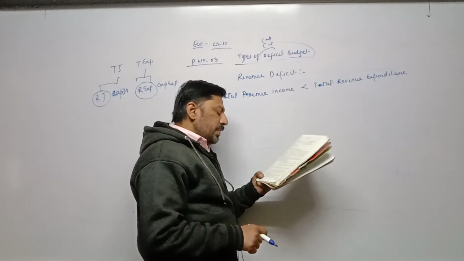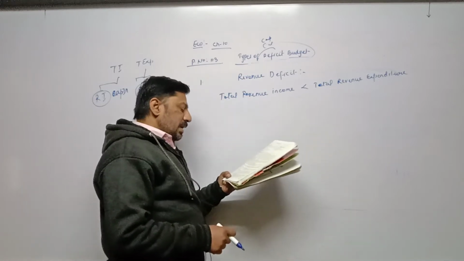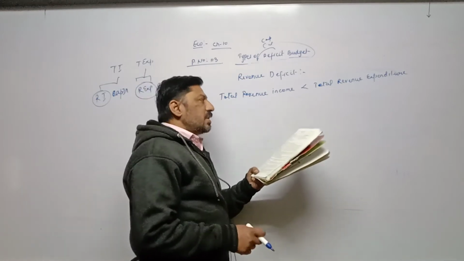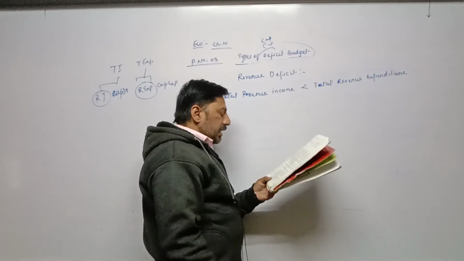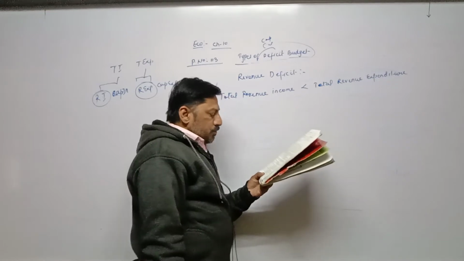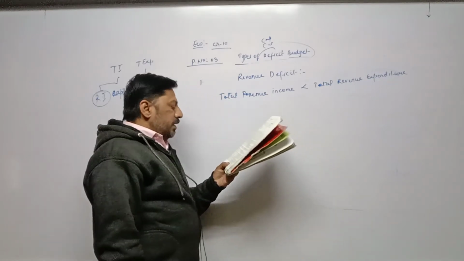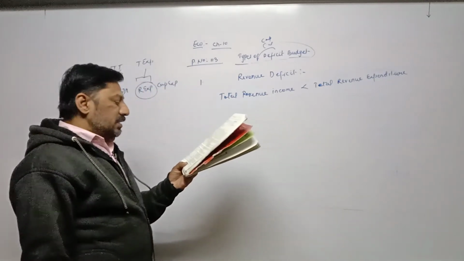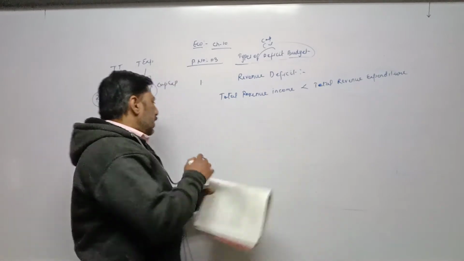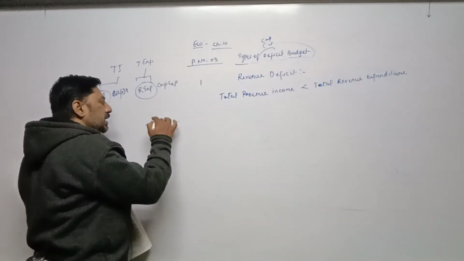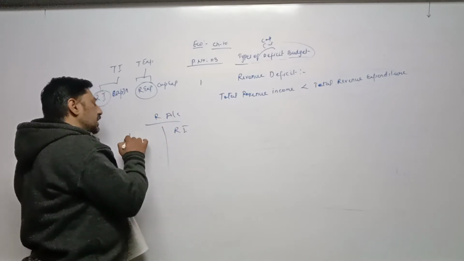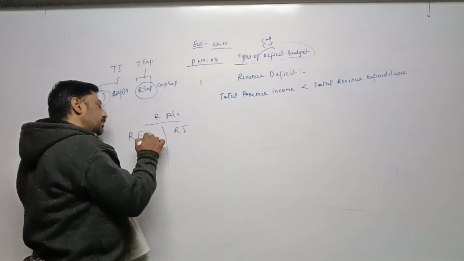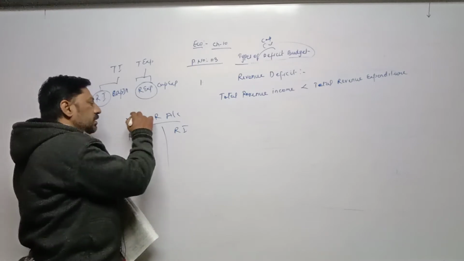In revenue account, if total receipts are less and total revenue expenditure is more, then such type of budget is called revenue deficit budget. Now next para: if you prepare a revenue account, on this side we take revenue income, on this side revenue expenditure, debit side, credit side.